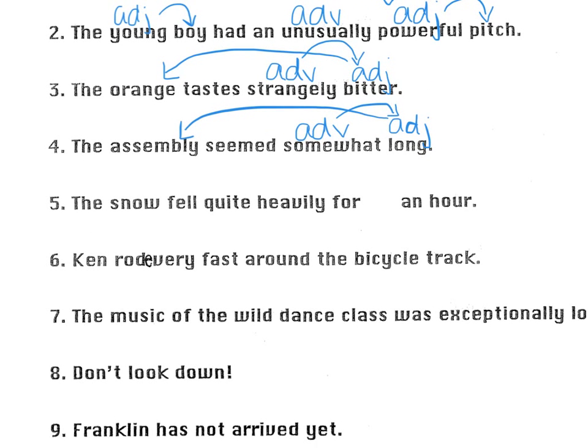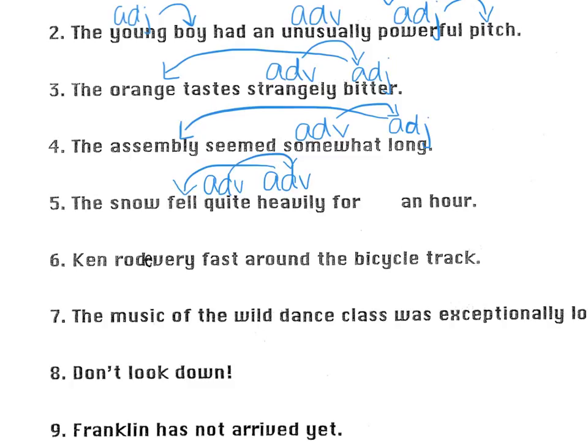Number 5, the snow fell quite heavily for an hour. We have a prepositional phrase, for an hour, and when I look in there, I don't see any adjectives describing the noun. We can move past that. Heavily. How did the snow fall? If it answers the question, how, it's an adverb. And then we have how heavily? Quite heavily. If it answers the question, how again, it's an adverb. Here we have an adverb modifying a verb and an adverb modifying another adverb, and both are okay because adverbs can modify both verbs and adverbs.